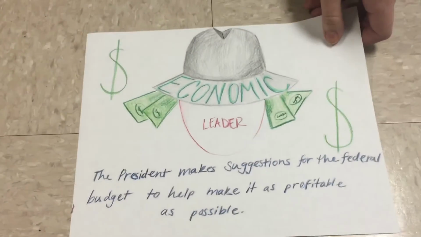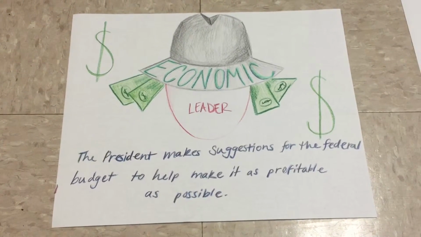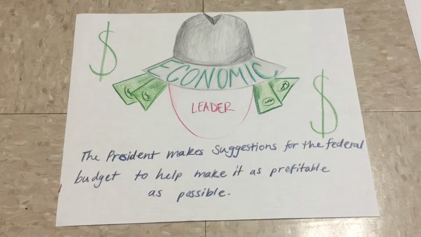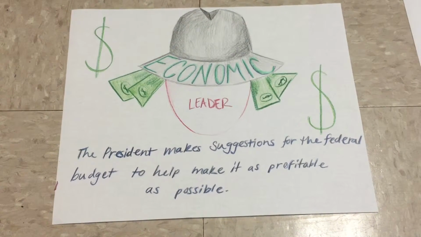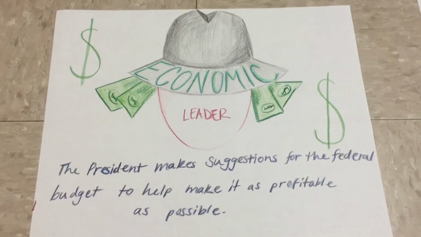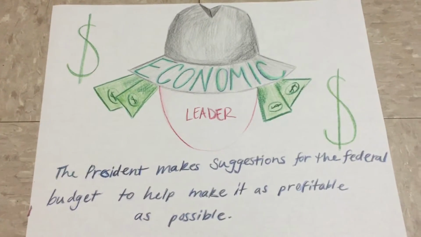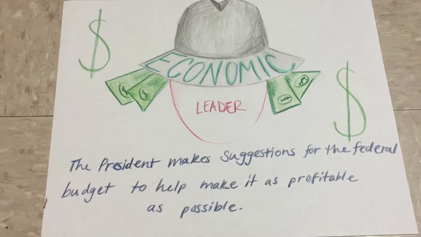The next hat we have is the economic leader. The president makes plans to make sure the federal government has a budget which is profitable and beneficial to the economy. An example of this is really the president making a budget, controlling what we will save. And right now, President Obama has a plan that we will be able to save $4 trillion by 2017.